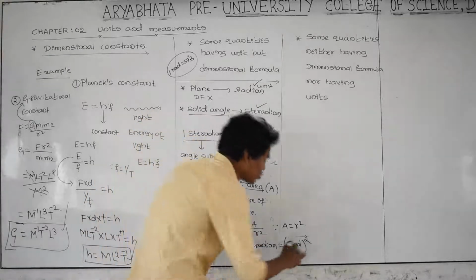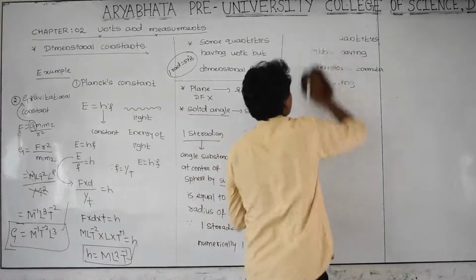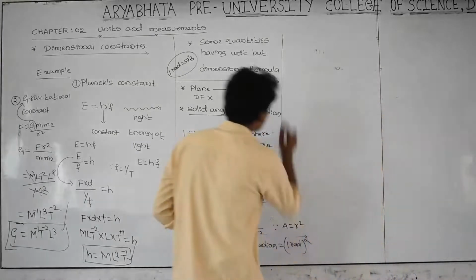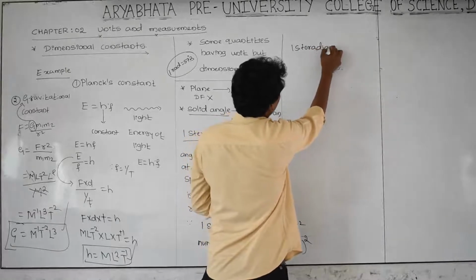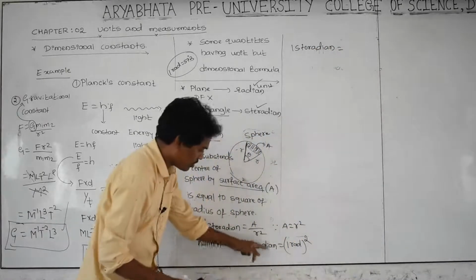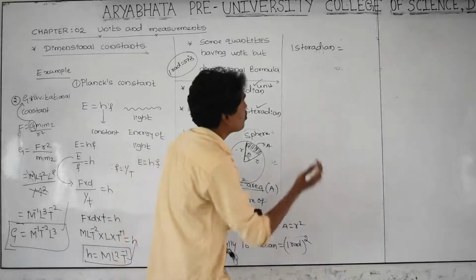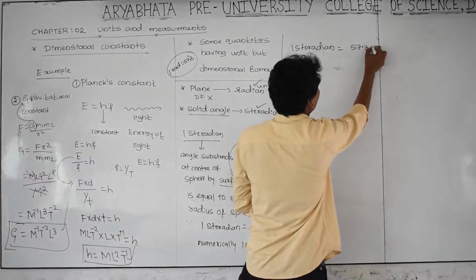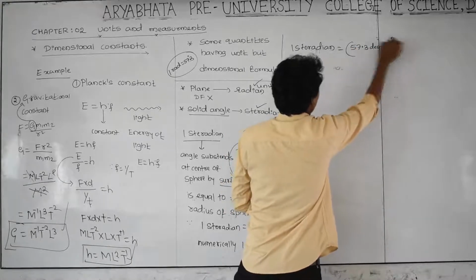And 1 radian square, as you know very well, I am continuing this one here. 1 steradian is equal to 1 radian square. As you know very well, 1 radian is equal to 57.3 degree.